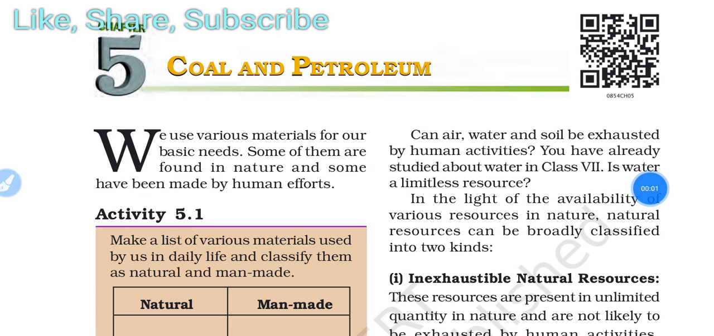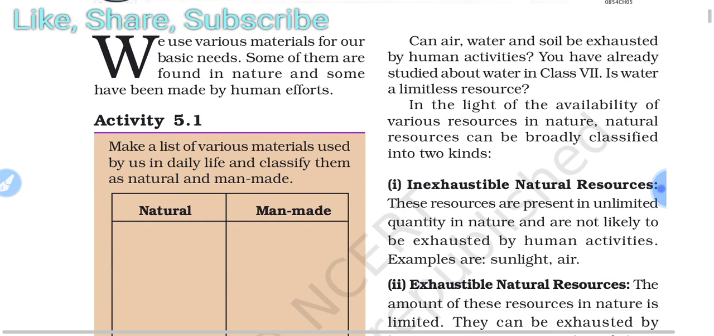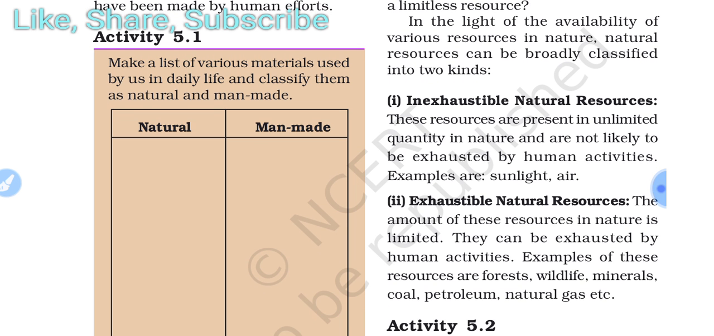So students, today we are going to discuss coal and petroleum, which is our new chapter. In brief, we use various materials for our basic needs. Some of them are found in nature and some have been made by human efforts. In activity 5.1, which you can see in your book, make a list of various materials used by us in daily life and classify them as natural and man-made.